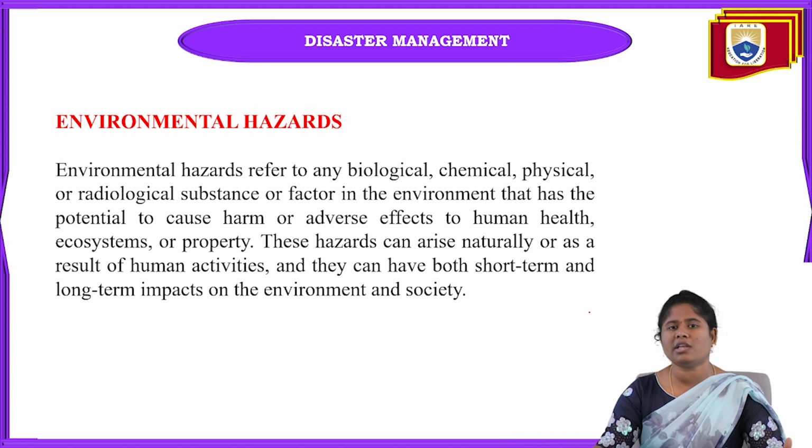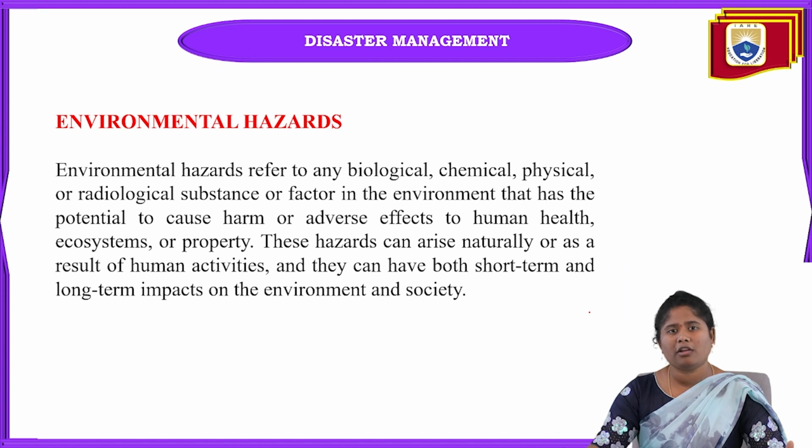It refers to biological, chemical, physical or radiological substances that impact the environment and have the potential to cause harm or adverse effects to human health or ecosystems, or maybe some property also. These hazards can arise naturally or as a result of human activities.